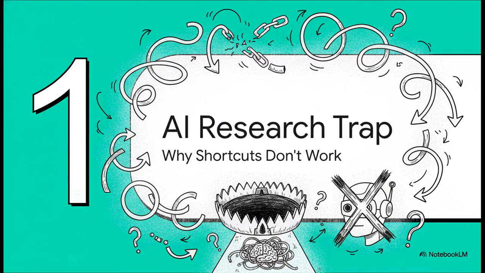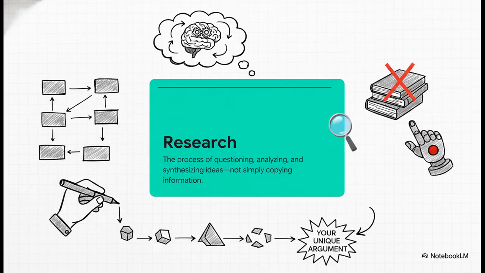All right, so first up, the AI research trap. This is really about a fundamental misunderstanding of what academic research is even for. And it's why asking an AI to just write for you is, well, an academic dead end. You see, the whole point of a research assignment isn't just to produce a document that's full of facts. No way. It's to show that you've gone through the process of critical thinking. Questioning ideas, analyzing evidence, and then synthesizing all of that into your own unique argument. And AI can't do that for you because that thinking process, that is the assignment.